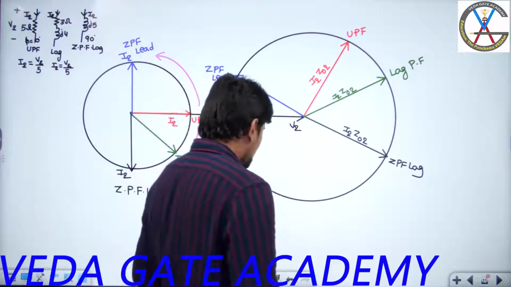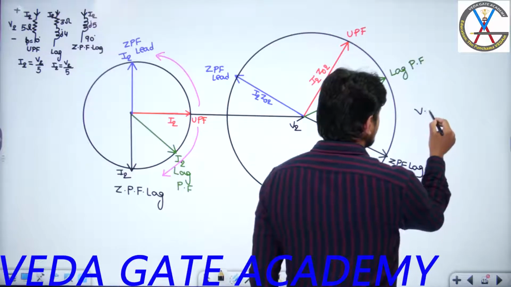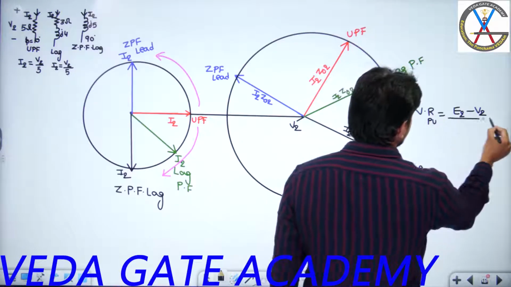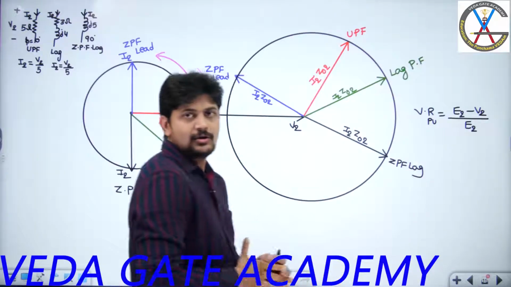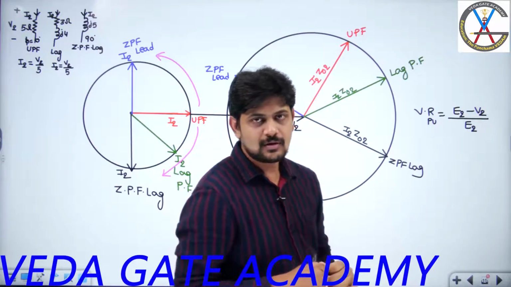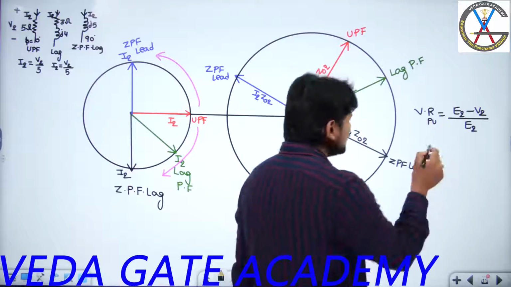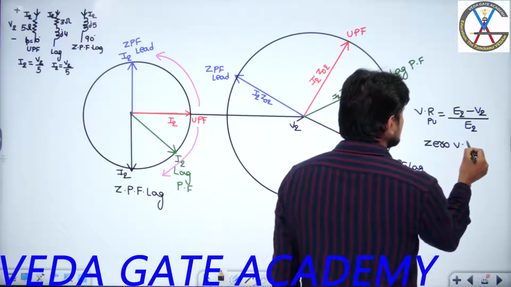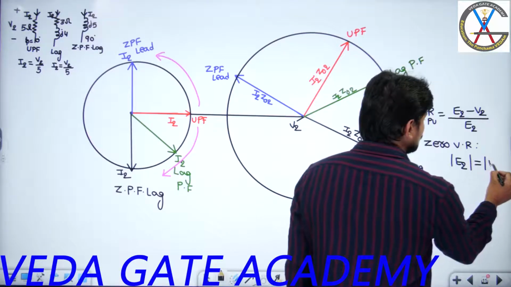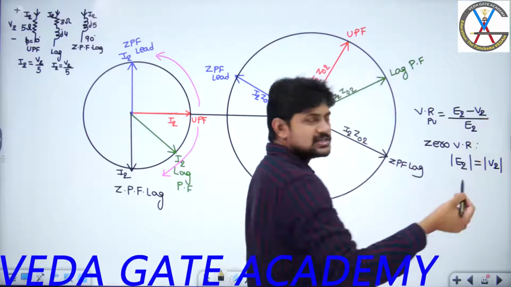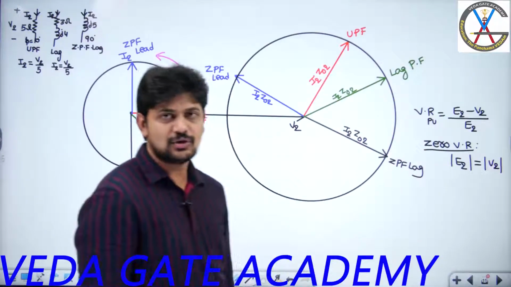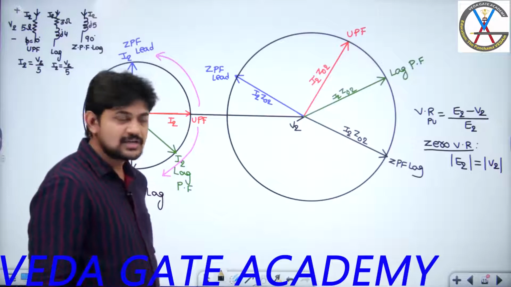In order to understand that, voltage regulation is equal to E2 minus V2, or if you want per unit, this will be divided by E2. Maximum voltage regulation means the difference E2 minus V2 should be maximum. First, make a comment on zero voltage regulation. When will I get zero voltage regulation? When the magnitude of E2 is exactly equal to the magnitude of V2, or E2 minus V2 is 0, that means E2 should be equal to V2. Whenever E2 is exactly equal to V2, I get zero voltage regulation. Yes or no?